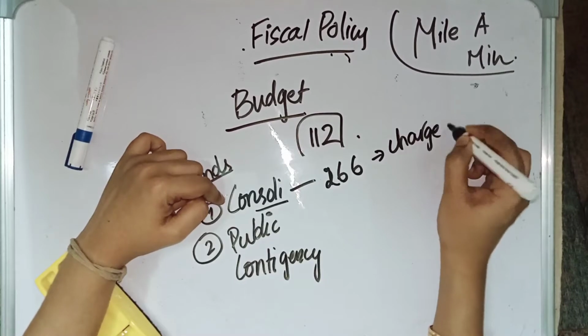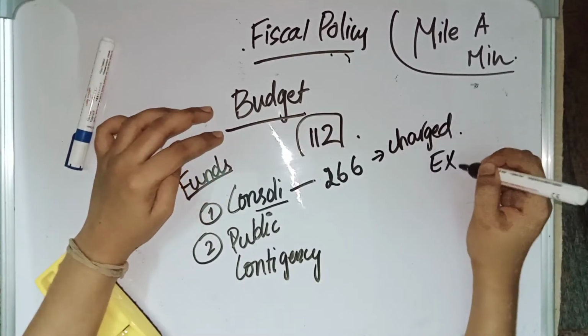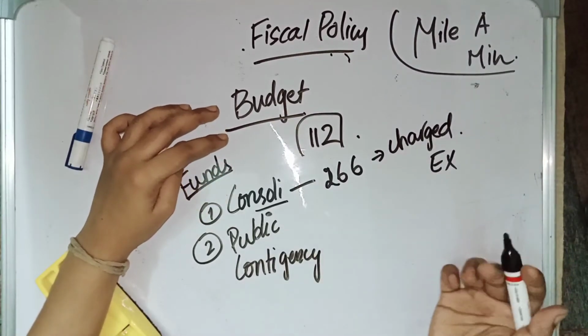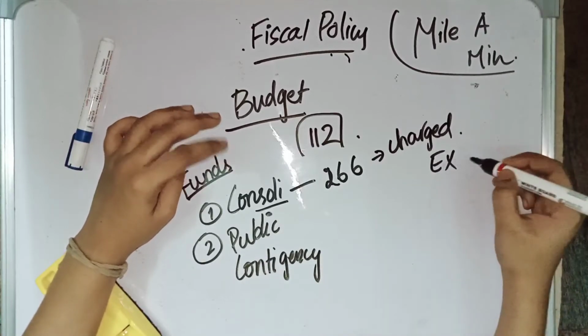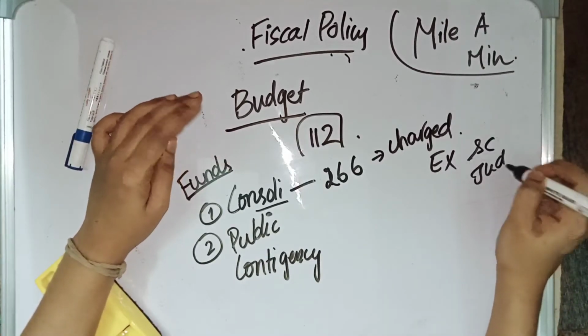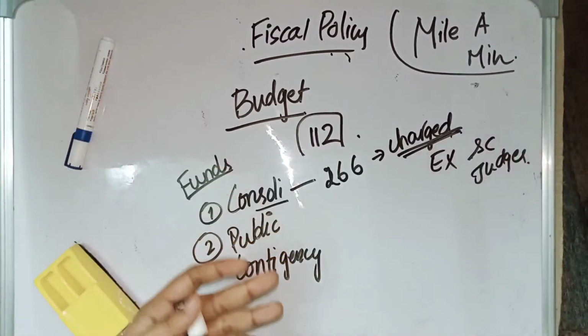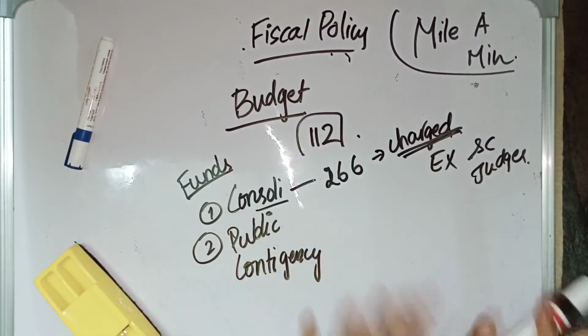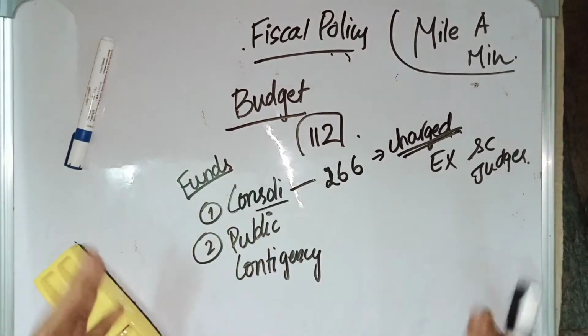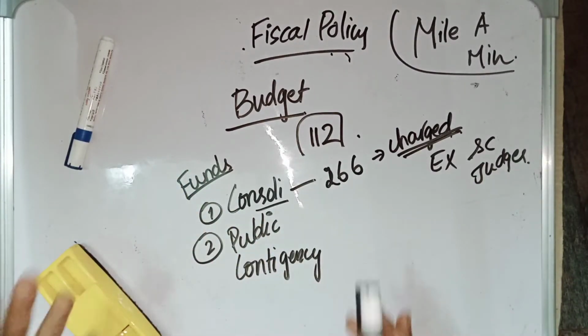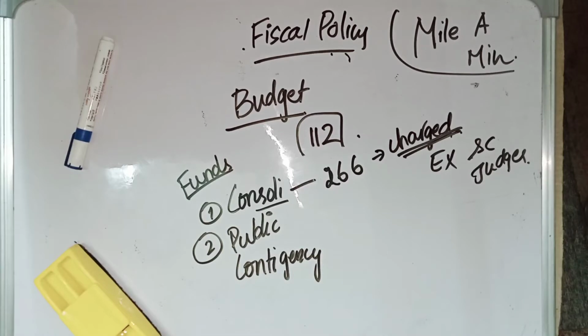For charged expenditure, an example is the salary of Supreme Court judges, which is charged from the Consolidated Fund of India. Those things come under charged expenditure. For this, Parliament's permission is not needed, but for other expenses, Parliament's permission is needed to withdraw money from the Consolidated Fund of India.